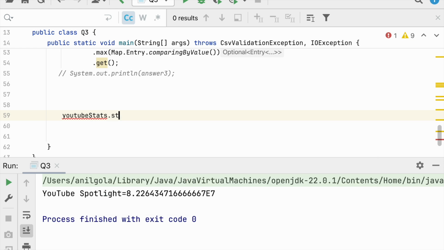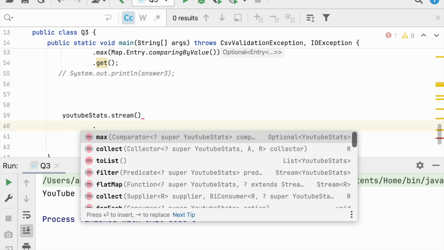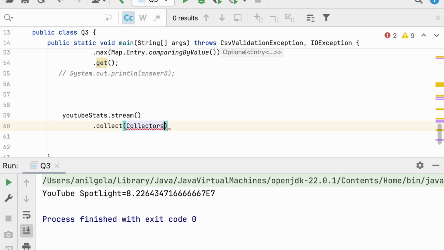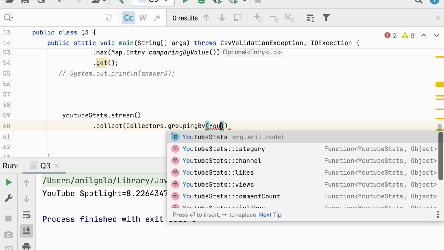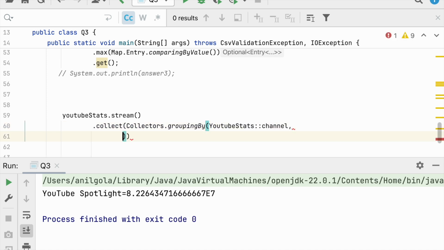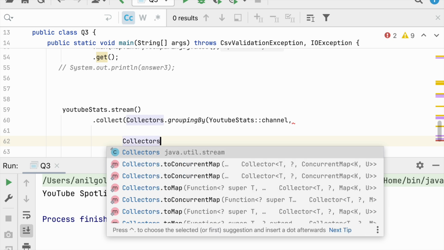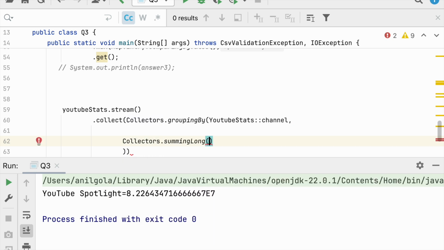We have a stream on this. Now of course I do a Collectors.groupingBy, and as you know I need to do this on channel, and then I need to do summingLong. Here I cannot pass a method reference.